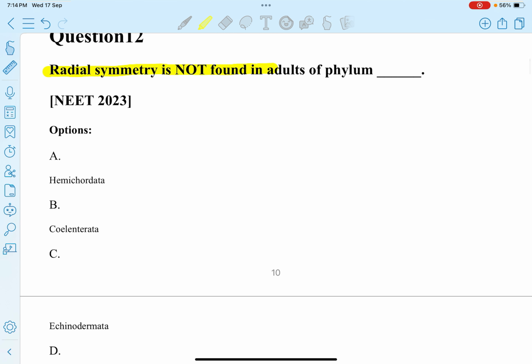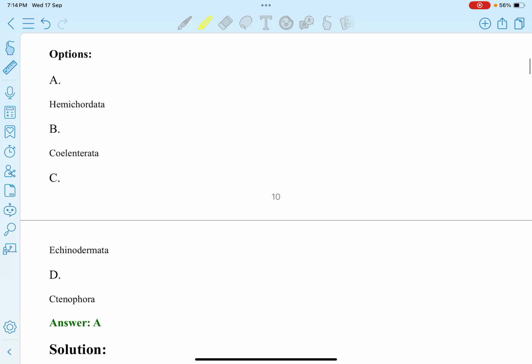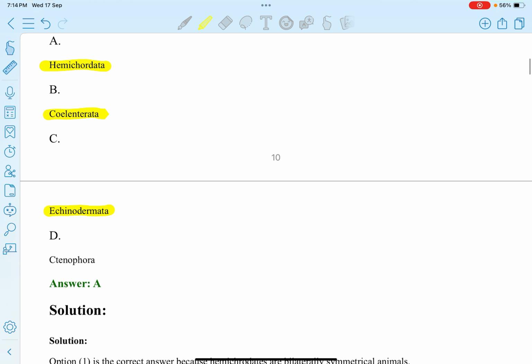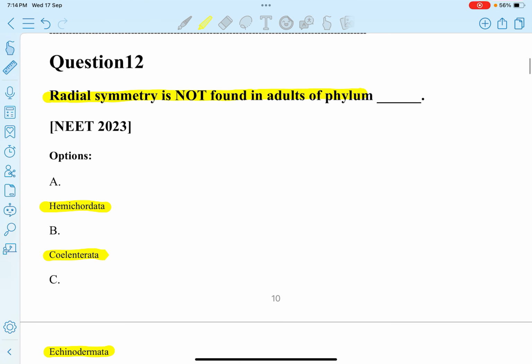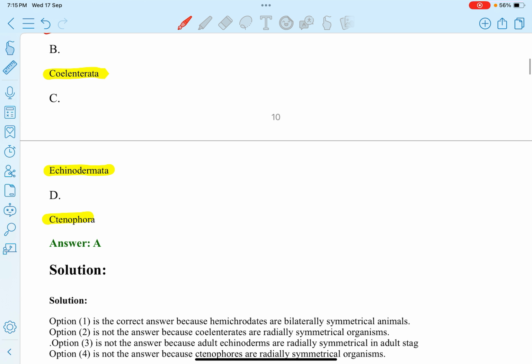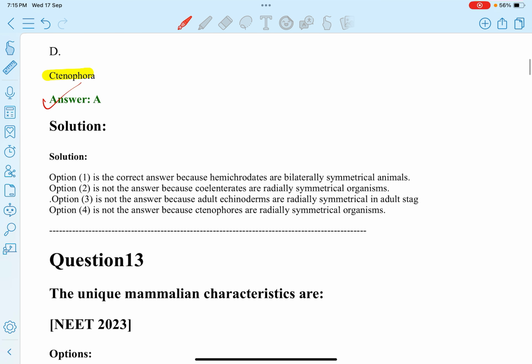Radial symmetry is not found in adults of phylum: option A, Hemichordata. Option B, Coelenterata. Option C, Echinodermata. Option D, Ctenophora. So radial symmetry is not found in phylum Hemichordata. So option A. Next question.